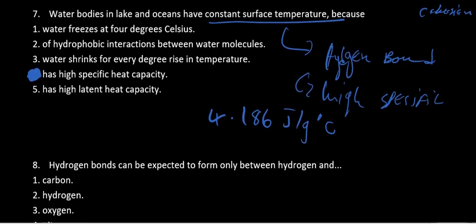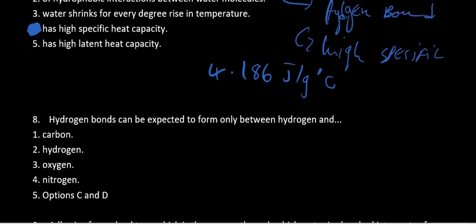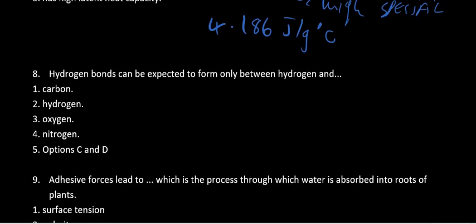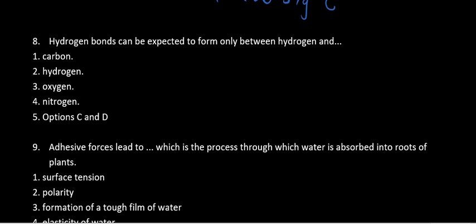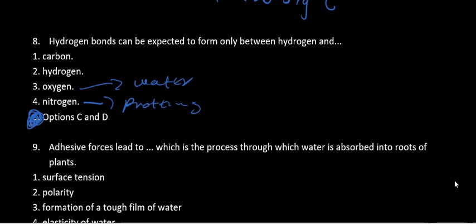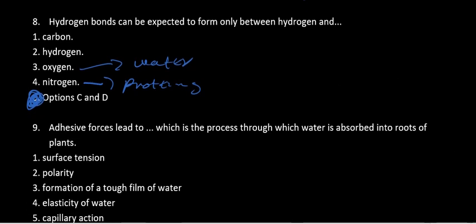Hydrogen bonds can be expected to form only between hydrogen and what? Ladies and gentlemen, hydrogen bonds can be formed between hydrogen and anything that has a higher electronegativity. For example, this one is from proteins, and this one is from water and carbohydrate. So in this case, the answer is simply that one. Then we go to the next one.